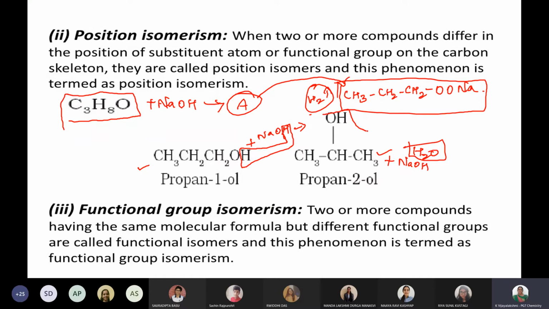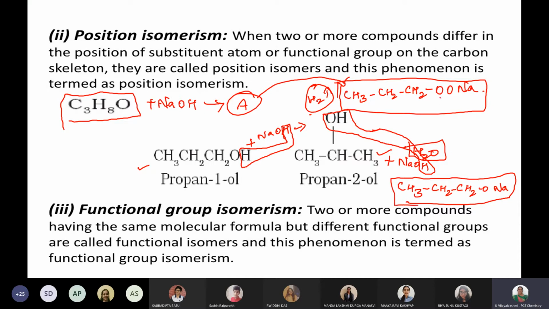In this, the water I just removed. Now what is remaining? CH3, CH2, CH2, ONa. See, what is the name of this?